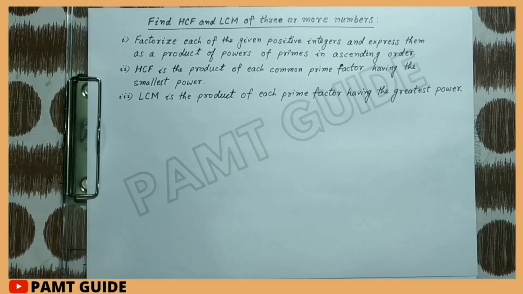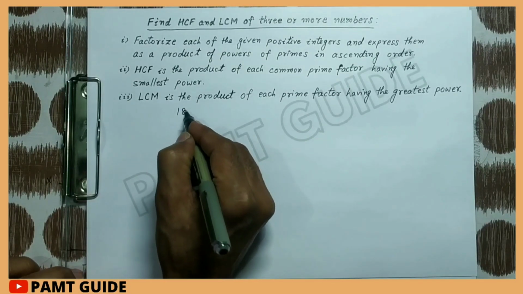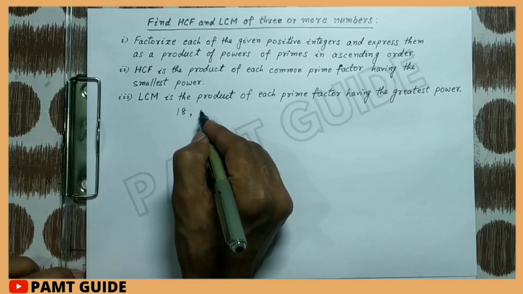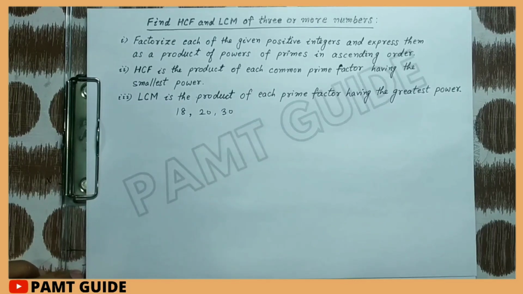HCF is the product of each common prime factor having the smallest power, and LCM is the product of each prime factor having the greatest power. Let's understand it by an example. Suppose we have three numbers 18, 20 and 30.